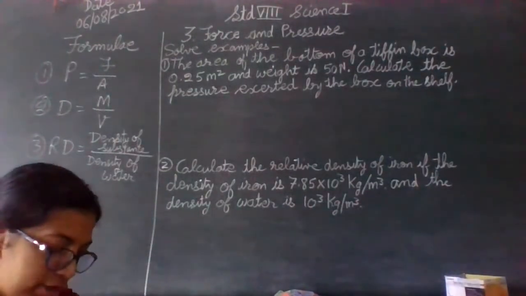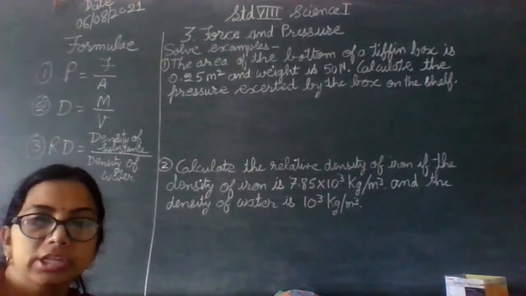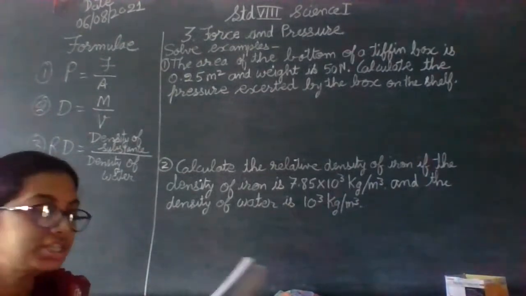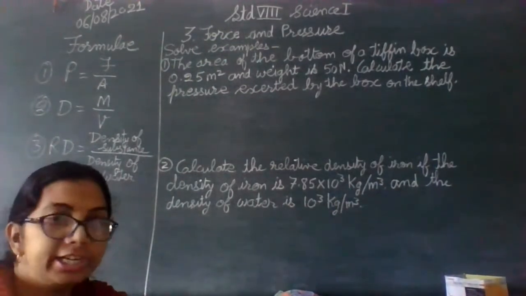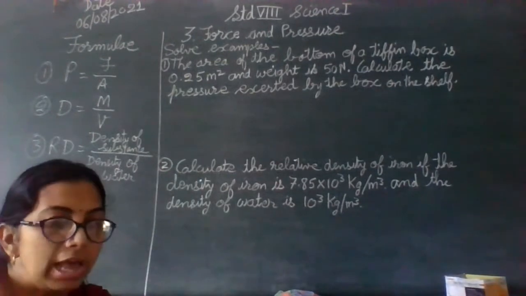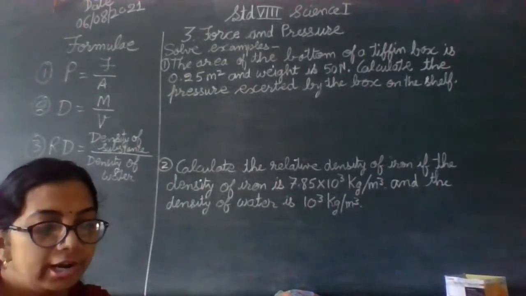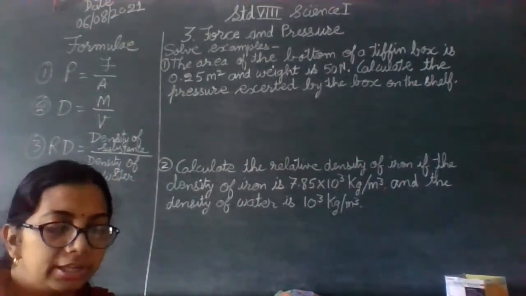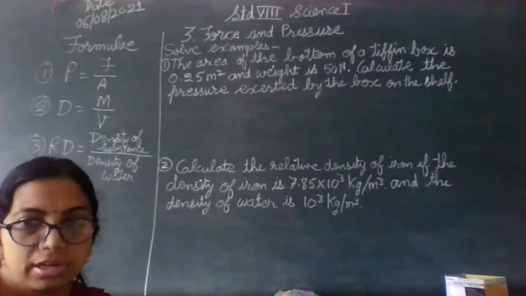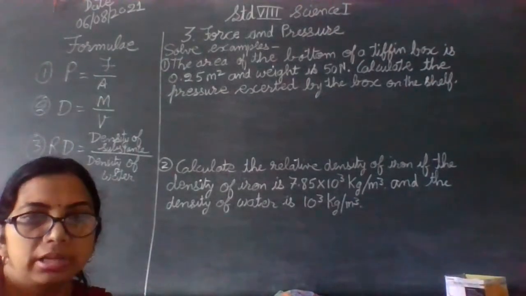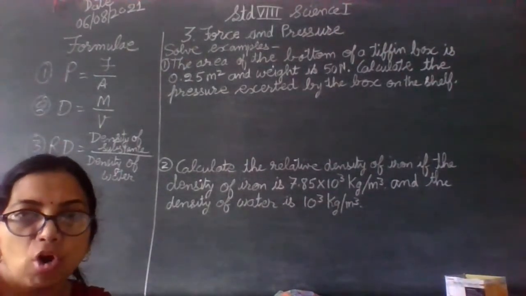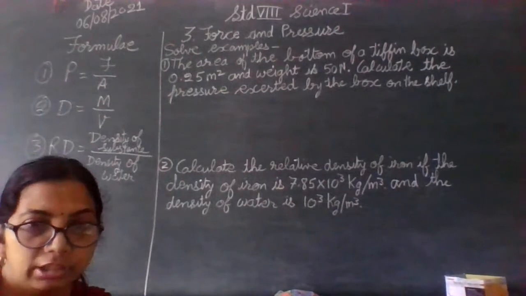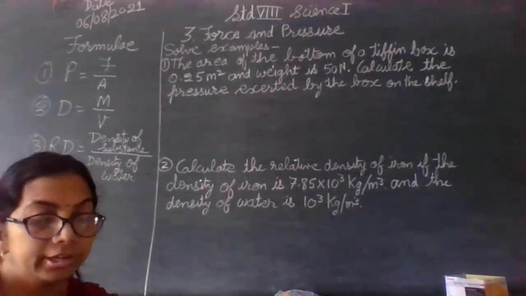Then density of substance and relative density. What are these two things? Density, we all have heard since childhood, something is very dense. A forest is dense where there are too many trees and bushes together, isn't it?